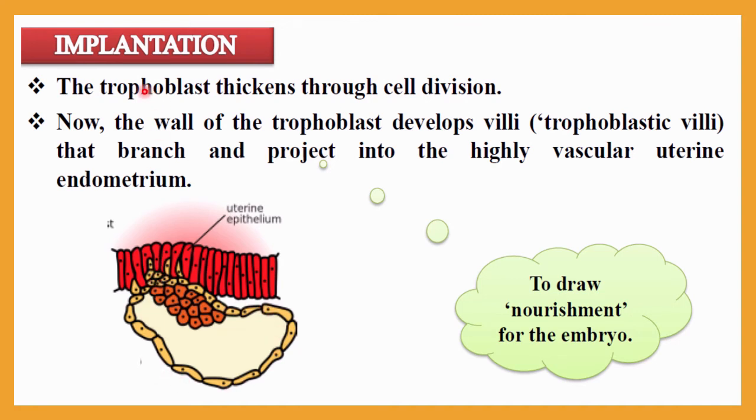Now the wall of the trophoblast will develop into villi. That is the trophoblastic villi, and they branch and project into the highly vascular uterine endometrium. Here you can see the branches. And why does this happen? What is the role of the trophoblastic villi? It will draw nourishment for the embryo from the mother. That's why we have the trophoblastic villi.